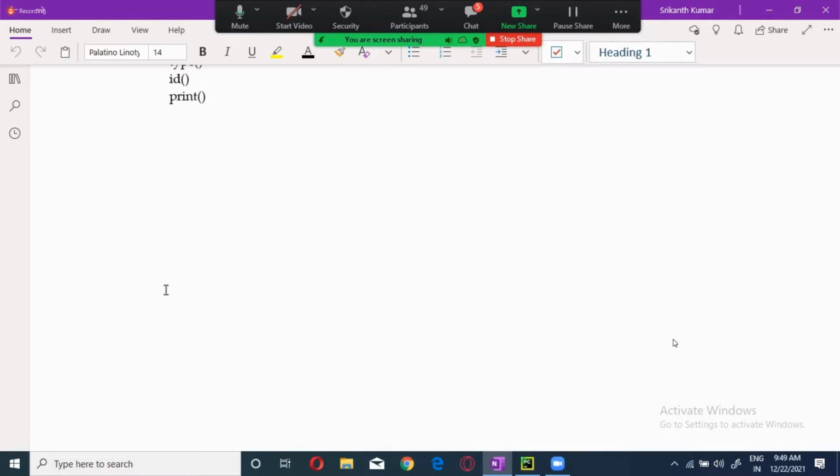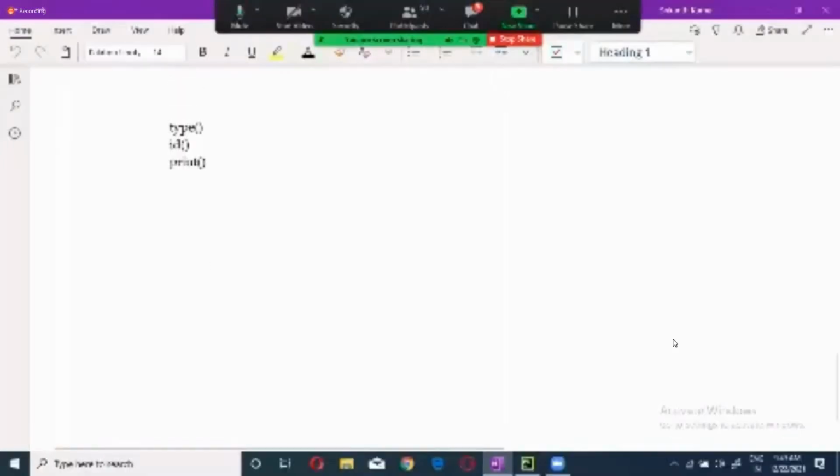Now, how to know what type of data is stored in the memory? The type function. What will the type function do? It tells the type of data. The term is called data type. Okay? Data type, guys. These are the different functions we were seeing in the last class.